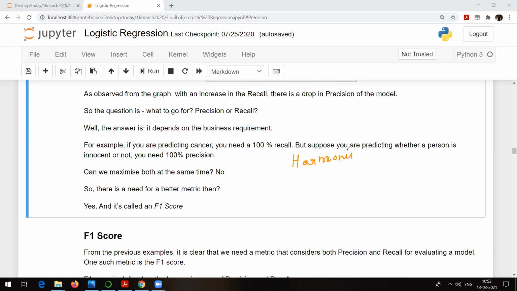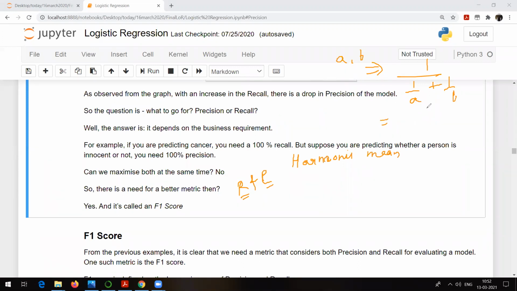F1 score is actually the harmonic mean between recall and precision. What do you mean by harmonic mean? Suppose there are two values, A and B. The harmonic mean between A and B is written as 1 upon A plus 1 upon B. That's why, if P is the precision and R the recall, so what's going to happen here?